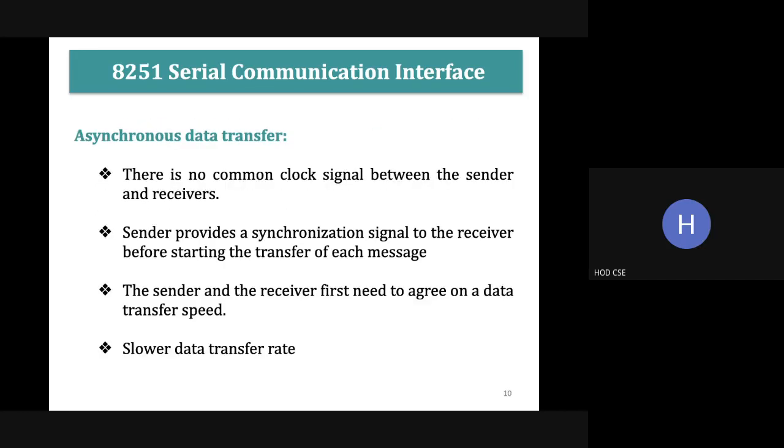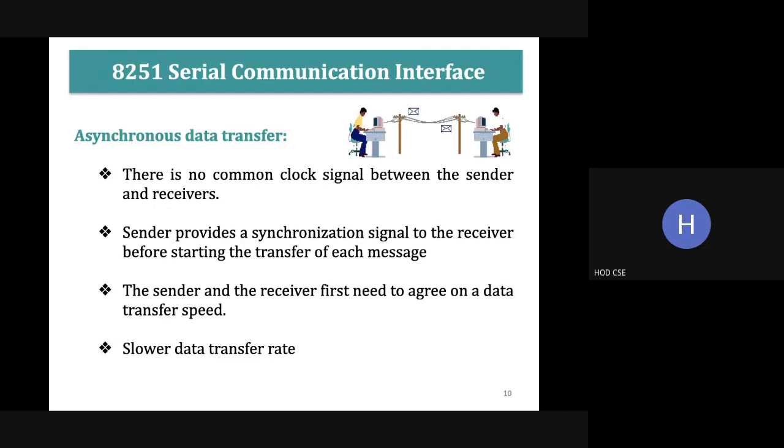Asynchronous data transfer is where at any time you can transmit the data. The example is mail. There is no common clock signal between the sender and the receiver, and they first need to agree on a data transfer speed. The speed must be very fast, but in asynchronous data transfer the data transfer rate will be slow. When the bandwidth is available only, it can transfer the data. So that's all about asynchronous and synchronous.